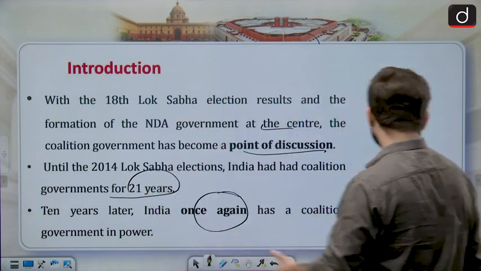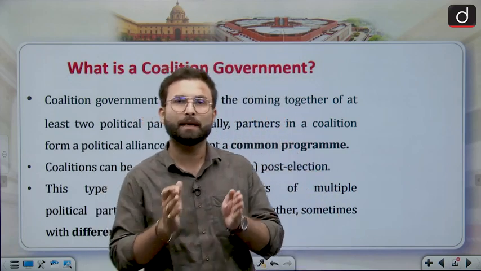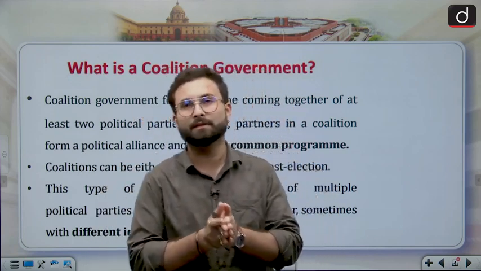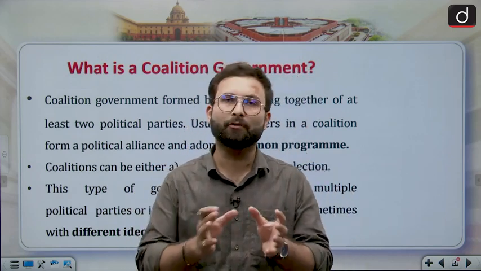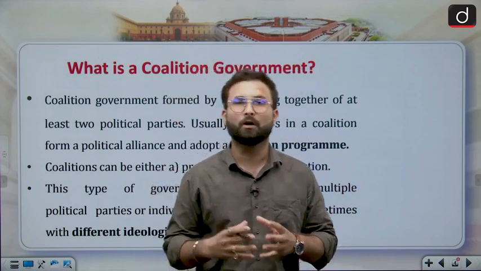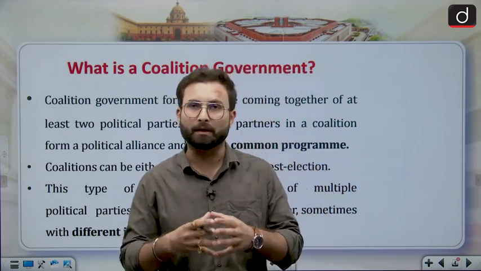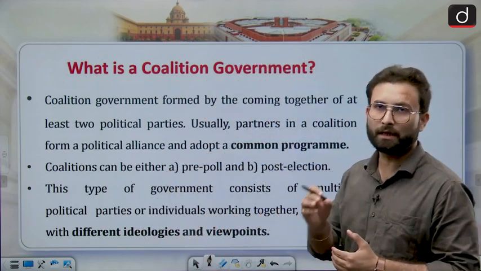Other than that, what is a coalition government? Whenever there is a coalition government, it means that no single party has a majority. So various parties come together and form a government. Obviously, when various parties come together, they have to agree on a common ground. When they agree to a common ground, it is called a coalition government.